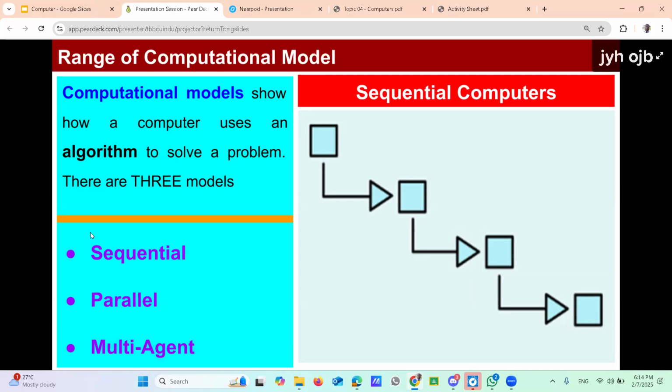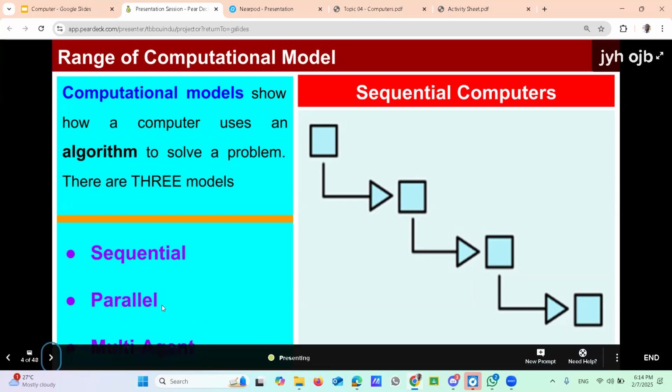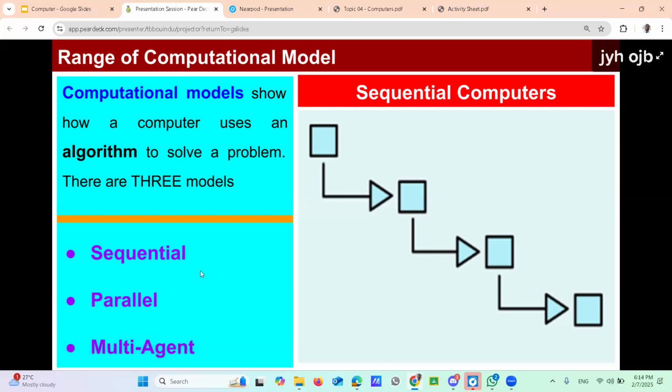All of these three models follow the input, process, output model. There are three types here: sequential, parallel, and multi-agent. Those are the three types of computational model, actually types of computers. These are the kinds of computers that follow the input, process, output theory.